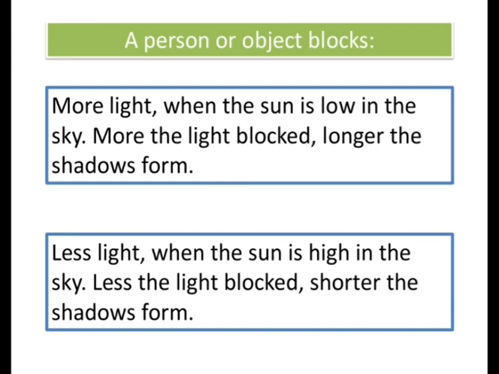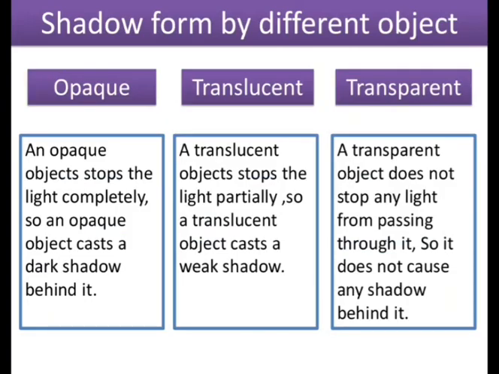See here, a person will block more light when the sun is low in the sky, due to which the shadow will be longer. But when the sun is high, a person will block less light, and the less the light is blocked, the shorter will be the shadow. The less light rays we block, the smaller the shadow formed, and the more light rays we block, the bigger the shadow formed. Next, shadow formed by different objects.